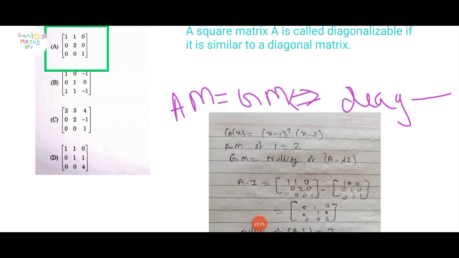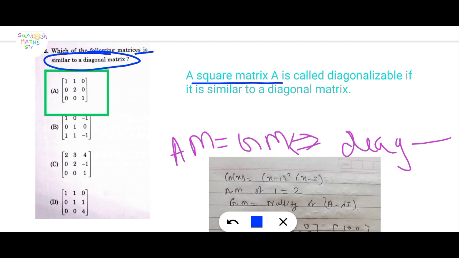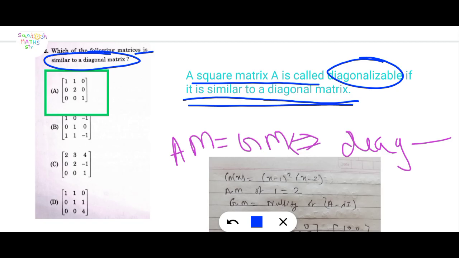Next question. Which of the following matrices is similar to a diagonal matrix? These words are very important. Here is one result. A square matrix A is called diagonalizable if it is similar to a diagonal matrix. Here also the word "similar" is given. Similar to a diagonal matrix.